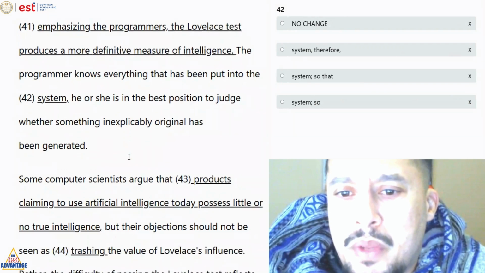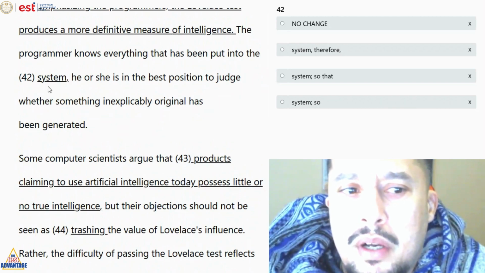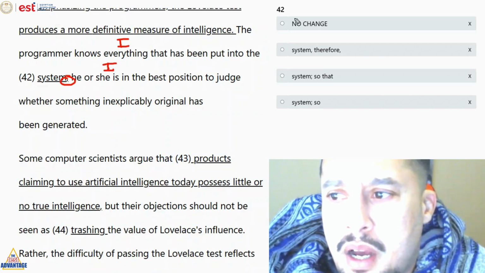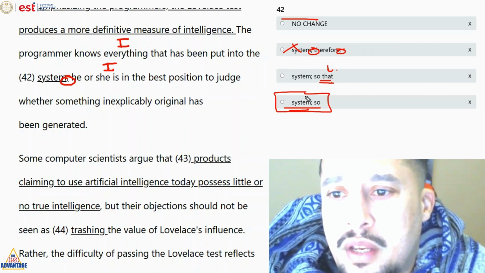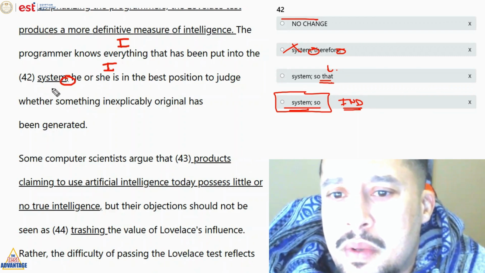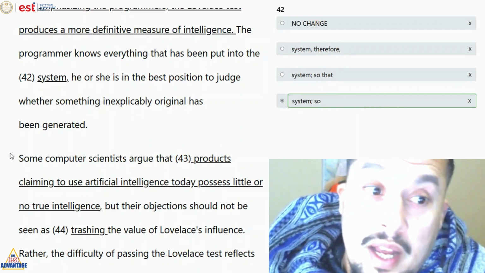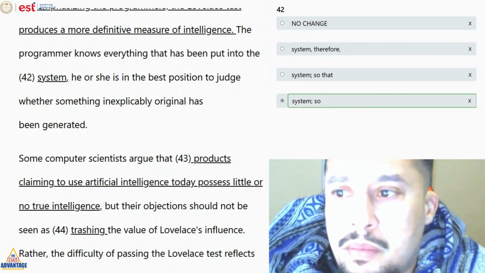Number 42. The programmer knows everything that has been put into the system. This is a comma splice. It's a comma splice because we have an independent, comma independent. صح؟ برضو لسه عندنا comma splice. So that this is incorrect right here. So we're going to go with answer D. Wow. So here we have an independent idea, right? Wow, semicolon fanboys. Interesting structure here, but it's not wrong. You can have a semicolon fanboys. It is acceptable.